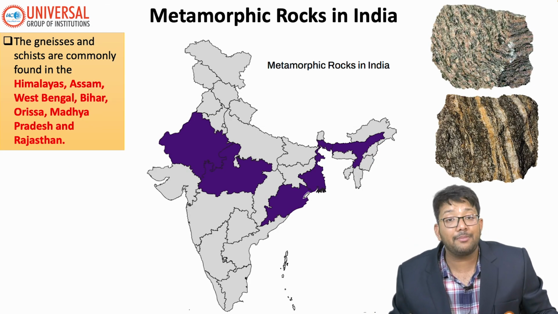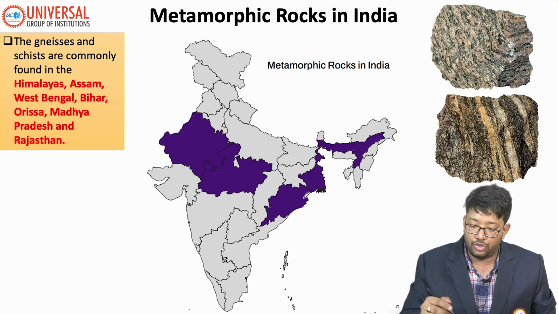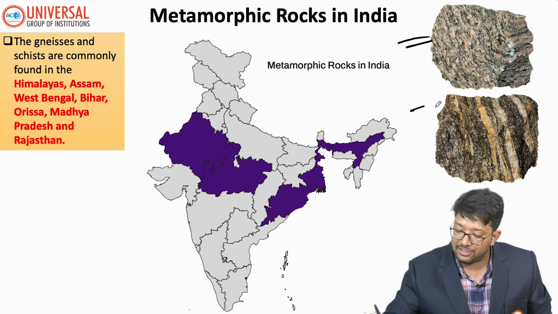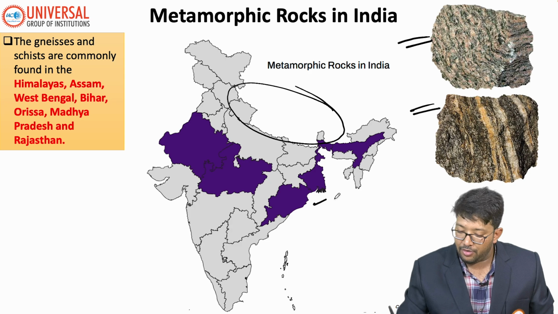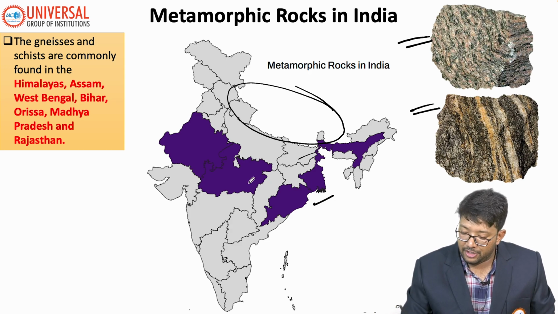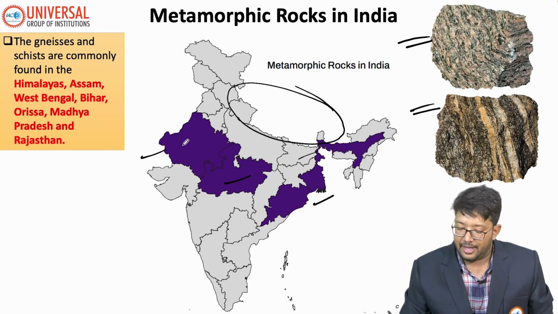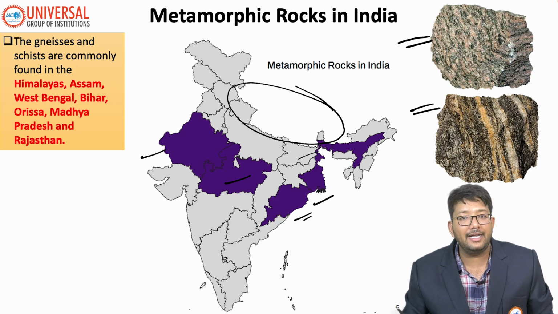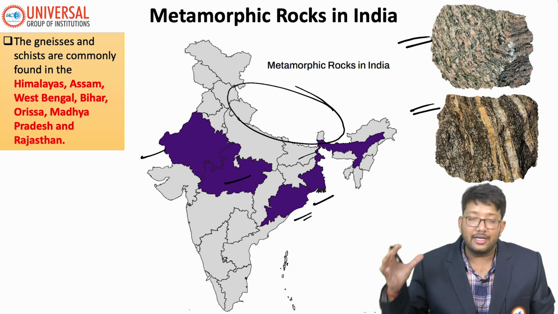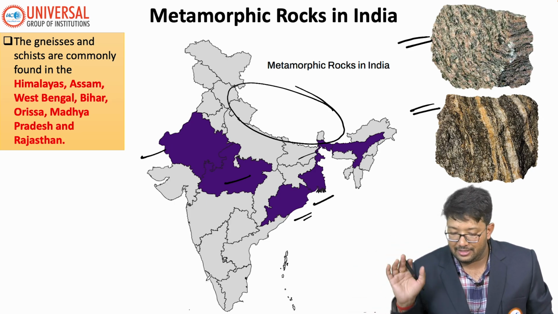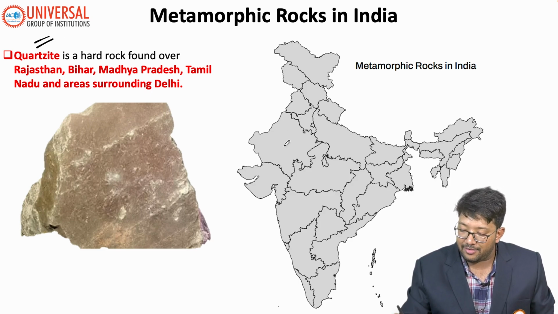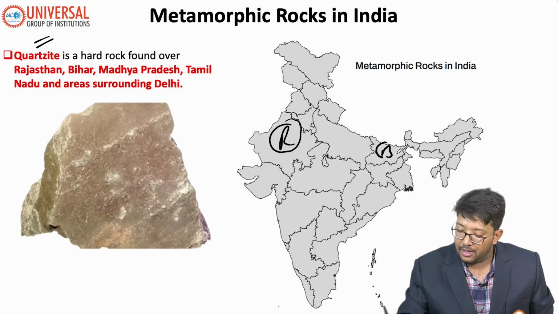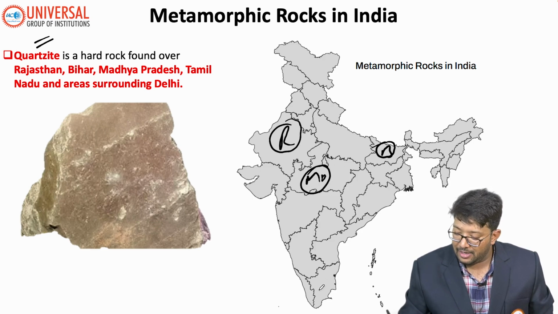If we talk about metamorphic rocks in India, students, you will find gneiss and schist in our Himalayas, in West Bengal, Bihar, Madhya Pradesh, Rajasthan, and Odisha. Quartz you will find in Rajasthan, Bihar, Madhya Pradesh, Tamil Nadu, and surrounding parts of Delhi.